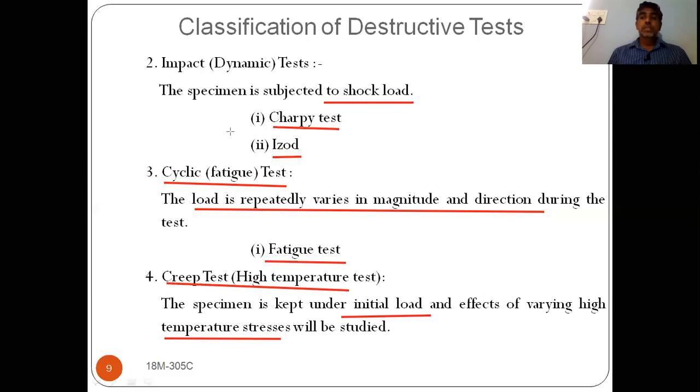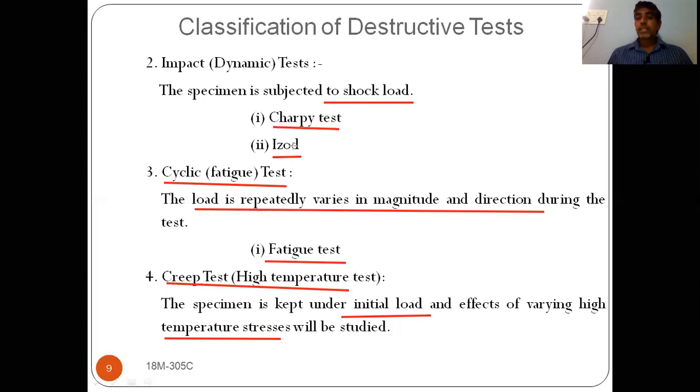So first we have discussed the static test, where we apply a slowly and progressively, gradually increasing load. That is static load. In the second category, we have impact or dynamic loading. Impact or dynamic loading means sudden loading or shock loading. When sudden loads are applied on a material, how it behaves can be found out by using this impact test.